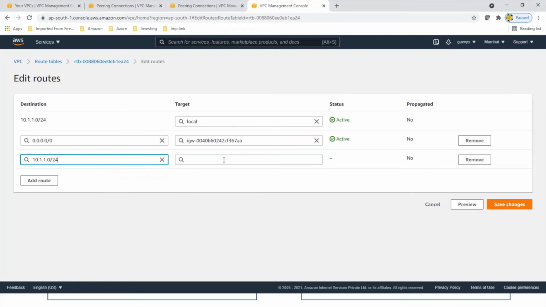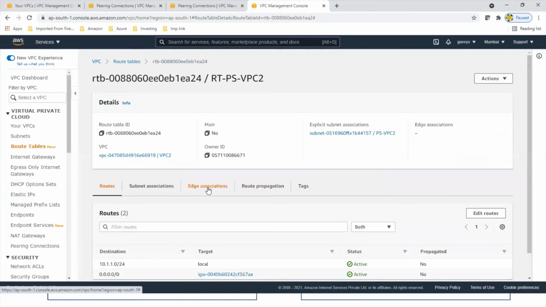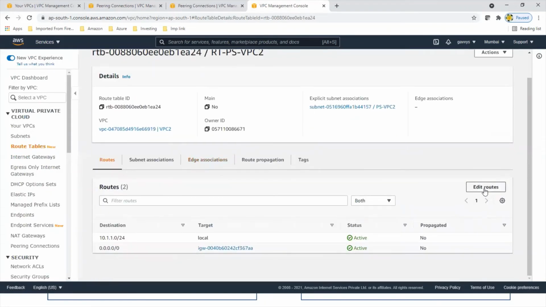It should go to the peering connection. Demo PC001, save changes.